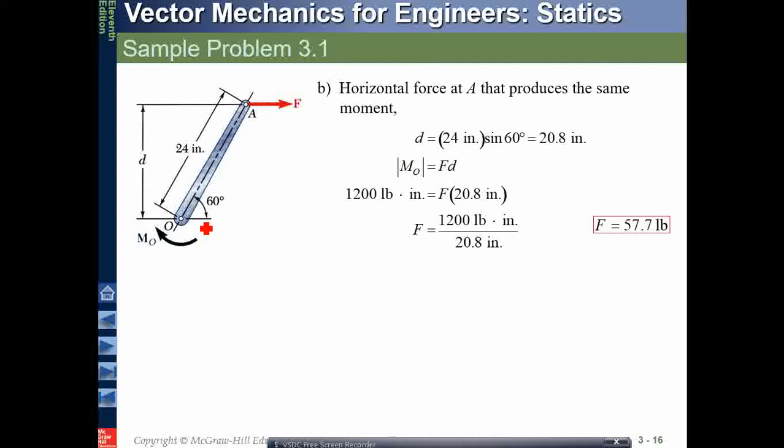So D times this, and this becomes my R or D. This component will be 24 times sine theta, where theta is 60 degrees, so D becomes this. So F times D must produce the same moment. What will be the magnitude of the horizontal force? I put the same moment here, F times D, so you can calculate F very easily.